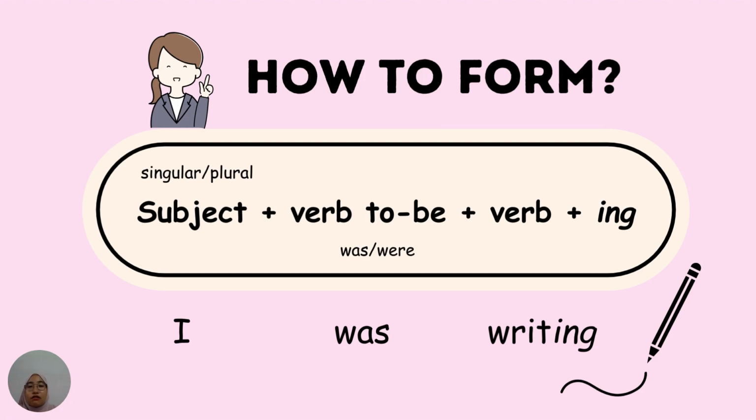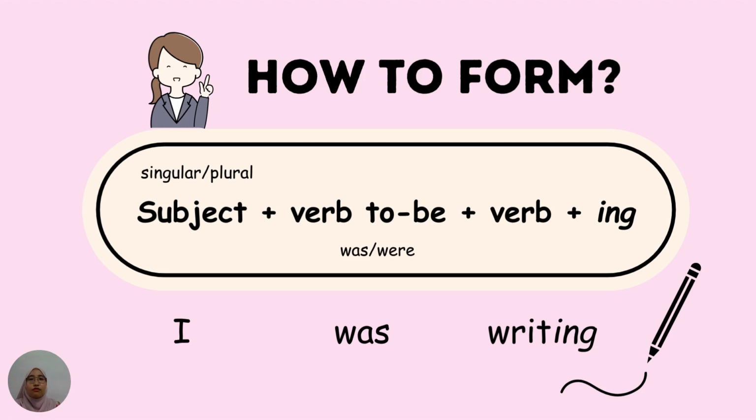Okay, and then you have to add the verb plus ing. Because why? Because it is continuous. The action is continuous, so you must add the plus ing. So the example, I was writing. I is the subject and it is singular. The verb to be in this sentence is was, and the verb plus ing is writing.